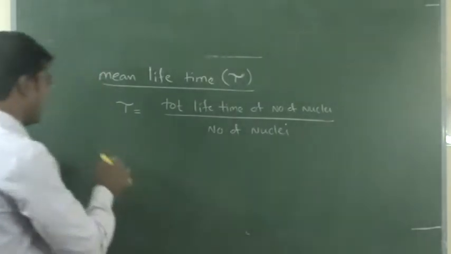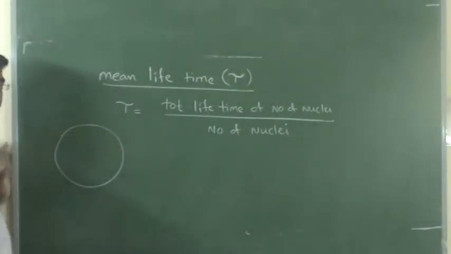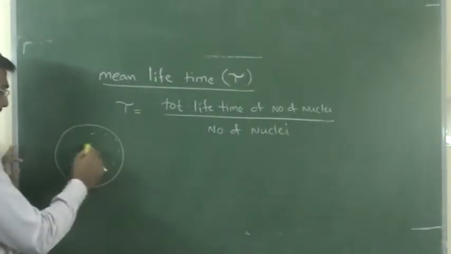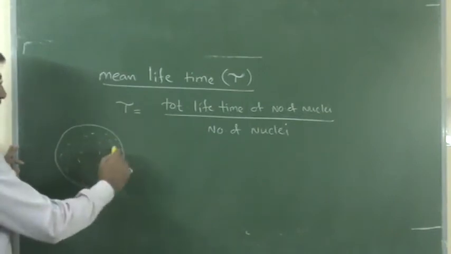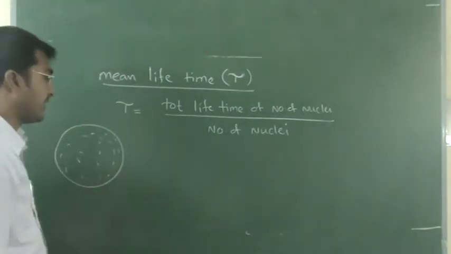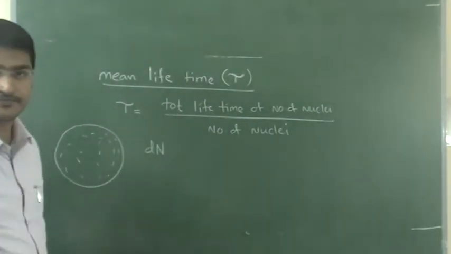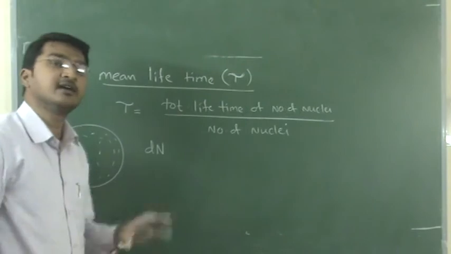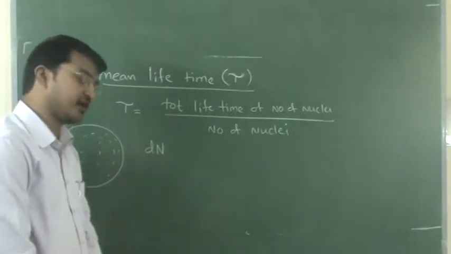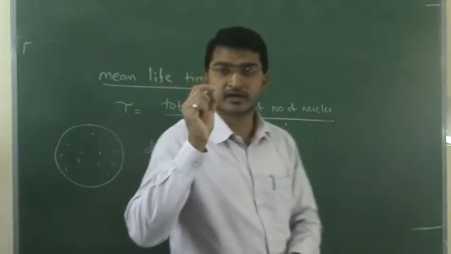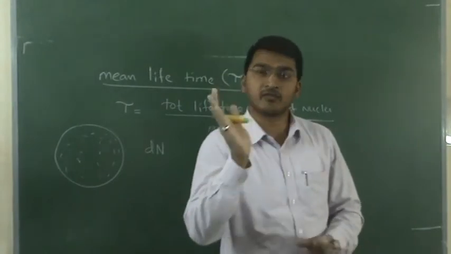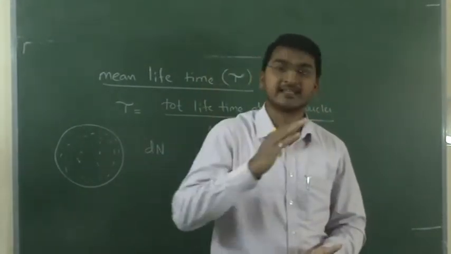Okay, so there is one substance now, and there is a number of nucleus in this. Let us assume dN is the change in number of nucleus. So in a particular instant of time, dN number of nucleus are changing or decreasing.